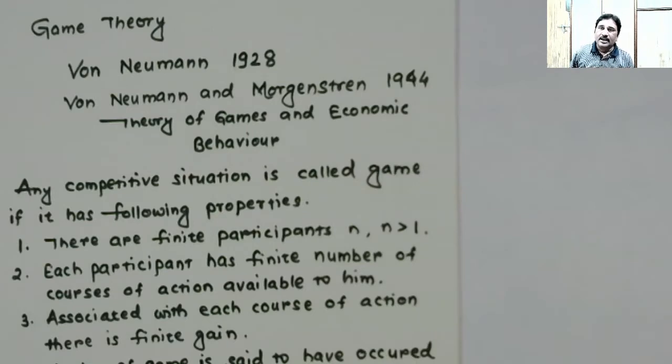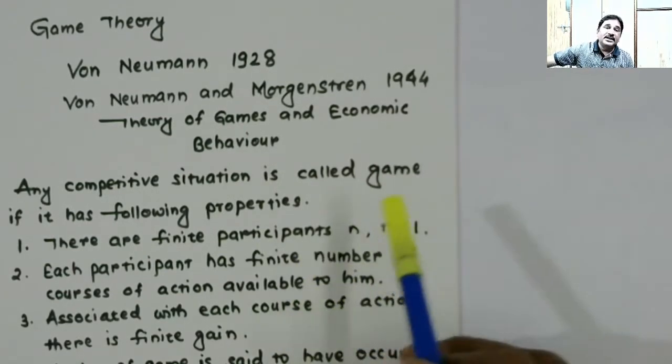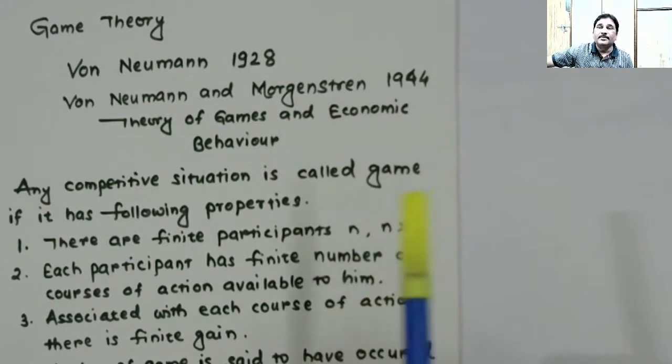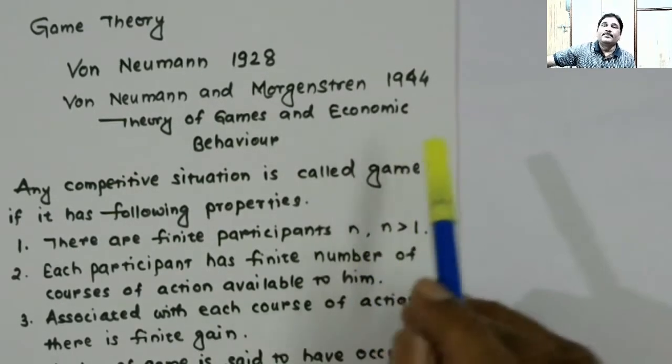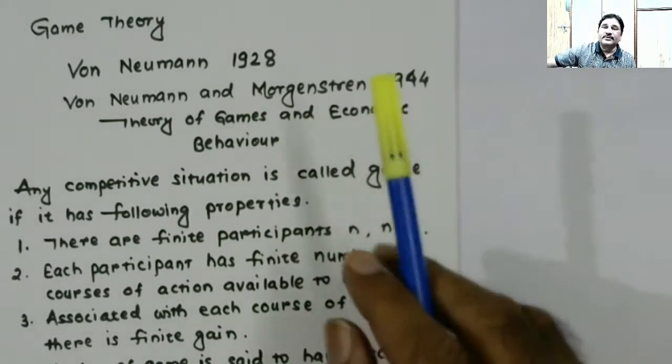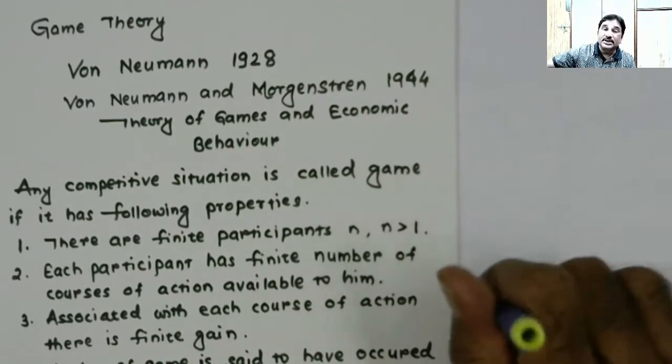He will have a finite number of courses of action, and associated with each course of action there will be a finite gain, right? There can't be infinite gain associated with a certain course of action. If that happens, then the game will be a monopolistic game, right? If any course of action gains infinite value for some participant, he alone will be the winner, and in that case, the game won't be a competitive situation.